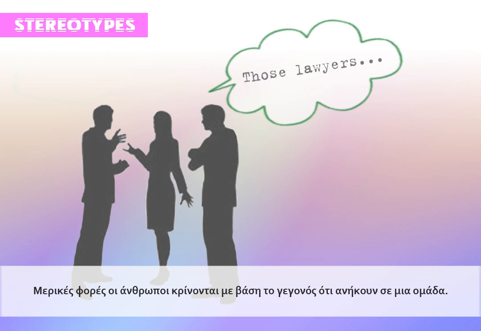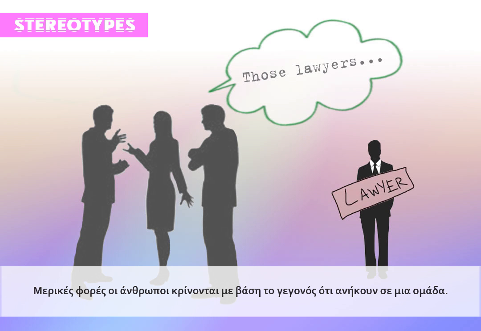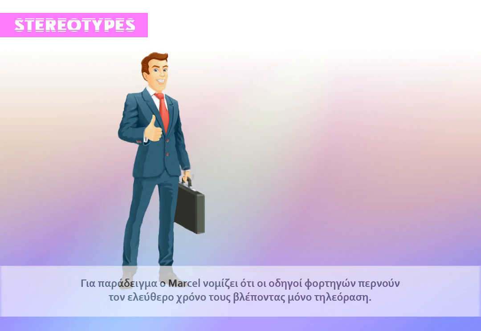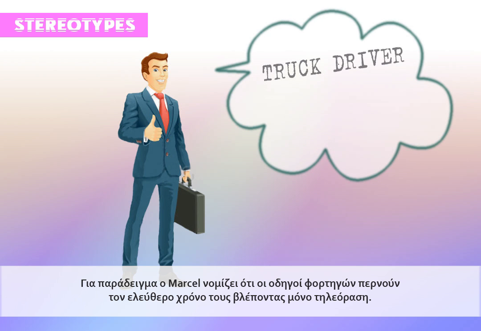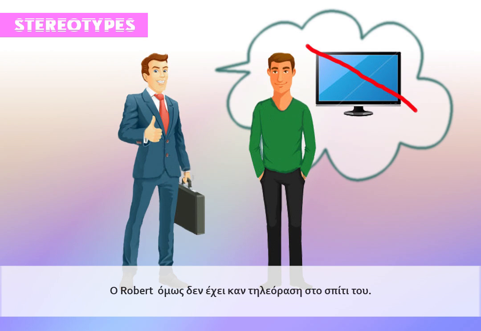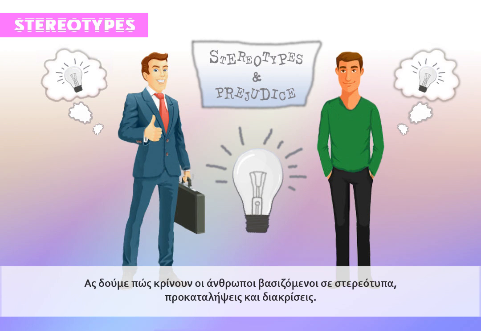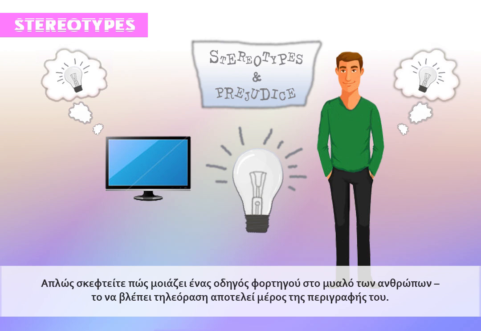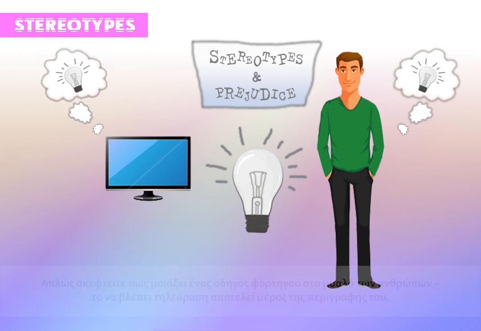Sometimes people are judged only based on the fact that they belong to a group. For example, Marcel thinks that truck drivers spend their free time just watching TV. But Robert doesn't even have a telly at home. Let's look at how people judge based on stereotypes, prejudice, and discrimination. So, just think what a truck driver looks like in people's minds. Watching the telly is included in it.